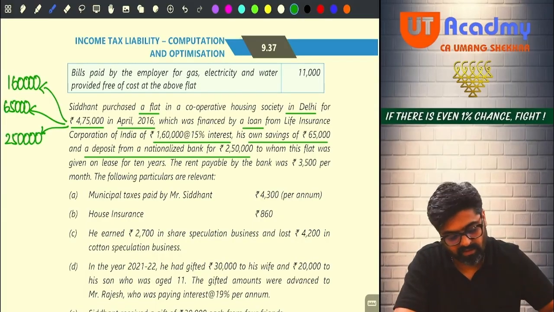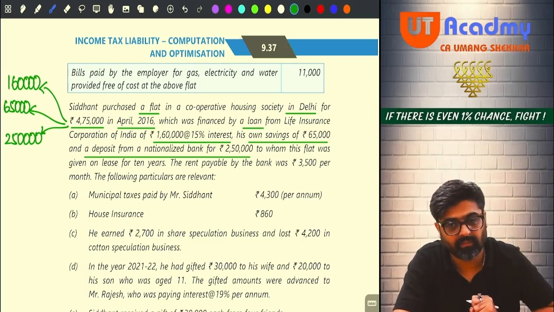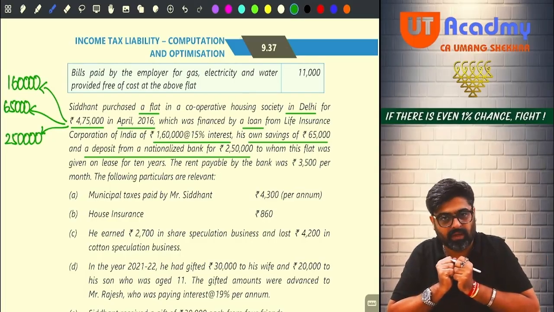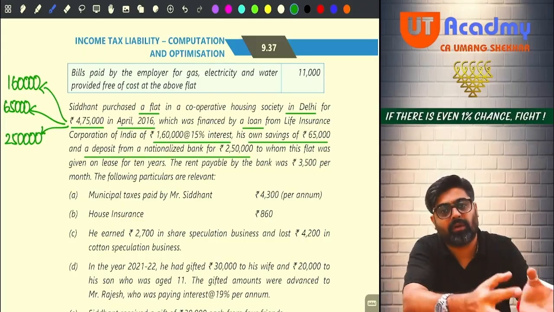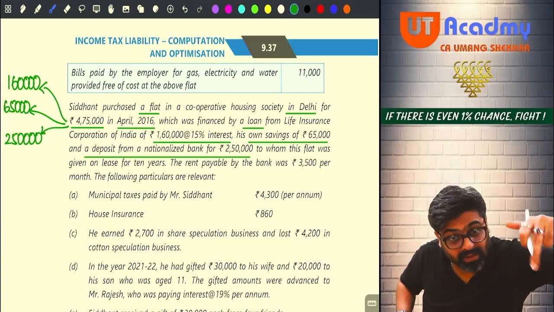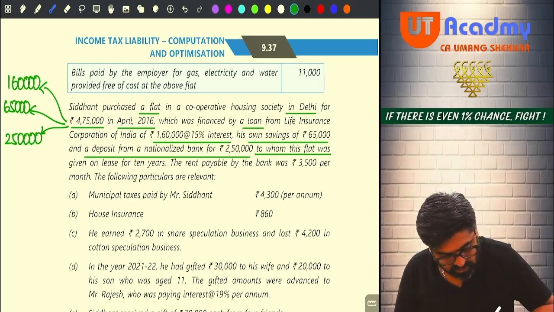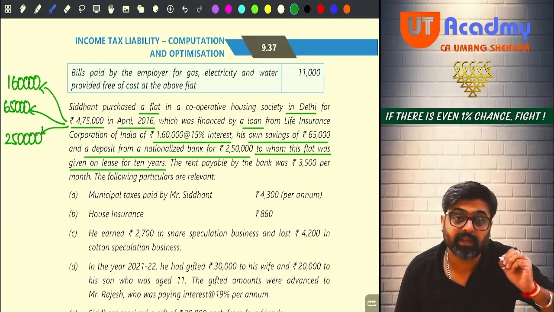See, you are saying that deposit from a nationalized bank 2,50,000. No, you had taken 2,50,000 from that nationalized bank. You have withdrawn your deposit to that same bank to whom this flat was given on lease for 10 years.